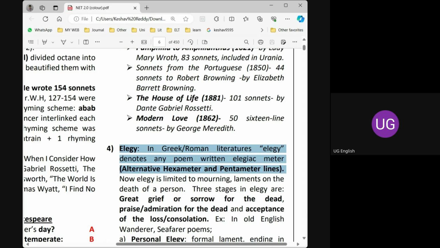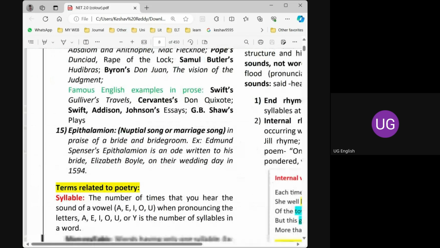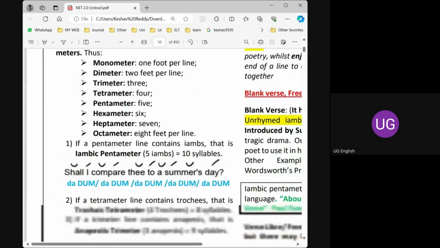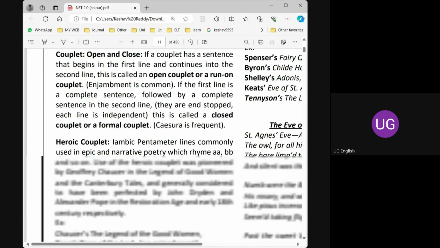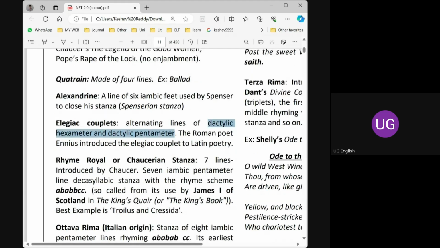Here I am not restricting it to iamb. It may be dactyl, anapest, or trochee. But the style should be alternate lines of hexameter and pentameter. Generally it is dactylic hexameter and dactylic pentameter lines. So just one thing you have to remember is hexameter and pentameter alternating. That is more than enough.